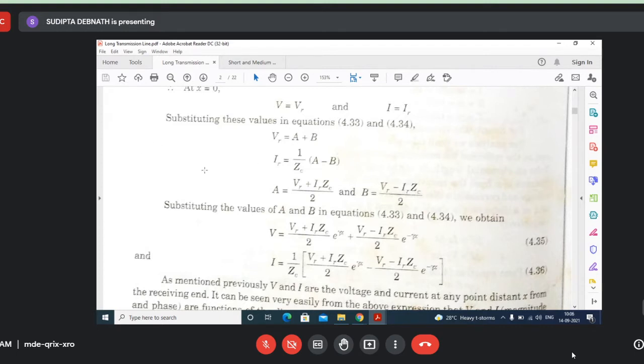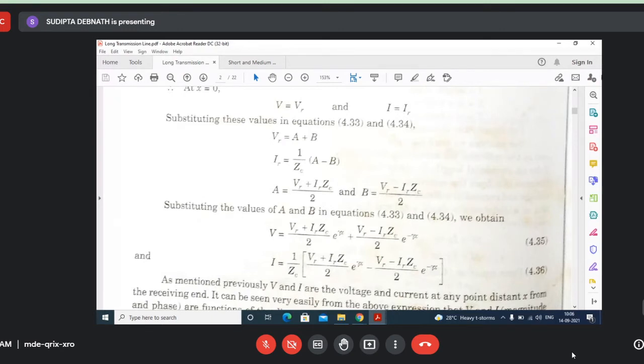So as we go from here to here, voltage increases. That means the incident wave is getting attenuated from the sending end to the receiving end. And for this part, as x increases, this value decreases, so this is the reflected voltage wave, which decreases from this side to this side.